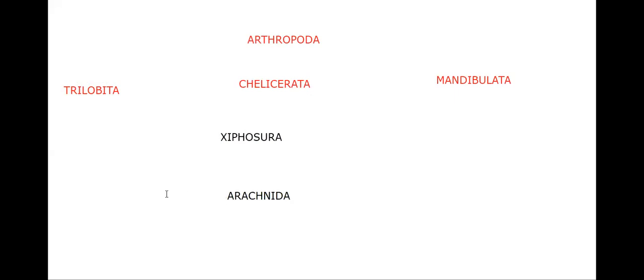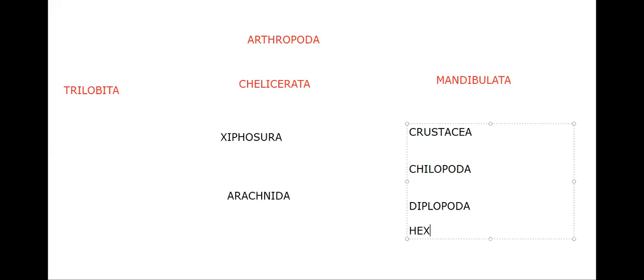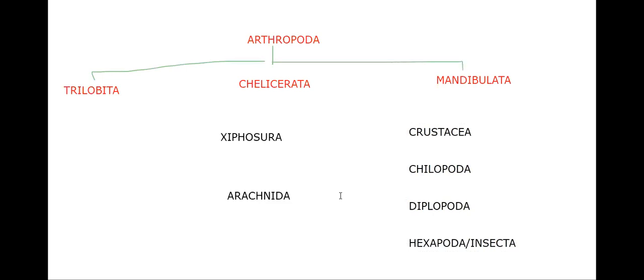The phylum Arthropoda is classified into three subphyla: Trilobita, Cheliceraata, Mandibulata. Cheliceraata includes two classes, Xyphosura and Arachnida. Now Mandibulata includes Crustacea, Chilopoda, Diplopoda, and Hexapoda. Hexapoda is nothing but what is called Insecta. Okay, so these are the classes. Xyphosura and Arachnida in Cheliceraata, and Crustacea, Chilopoda, Diplopoda, Hexapoda or Insecta in Mandibulata.